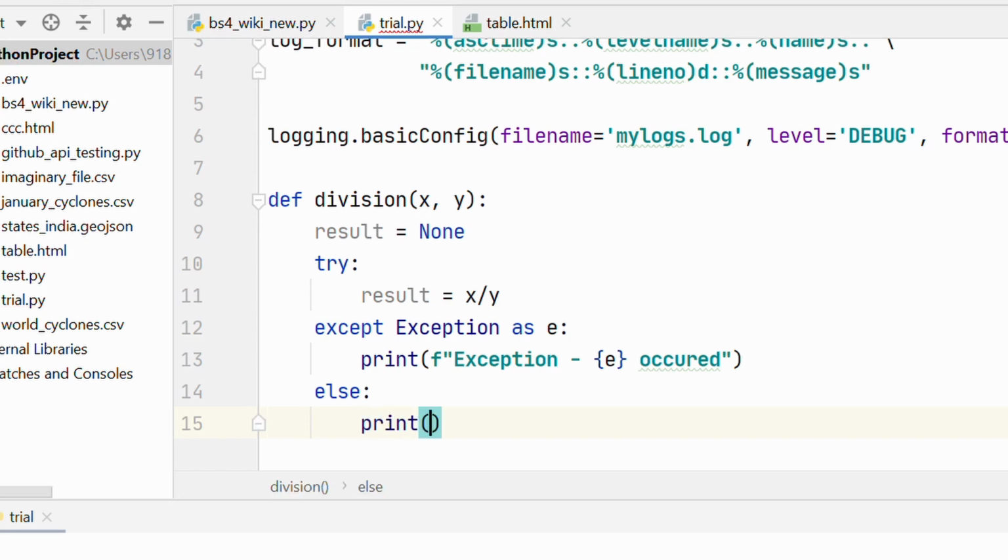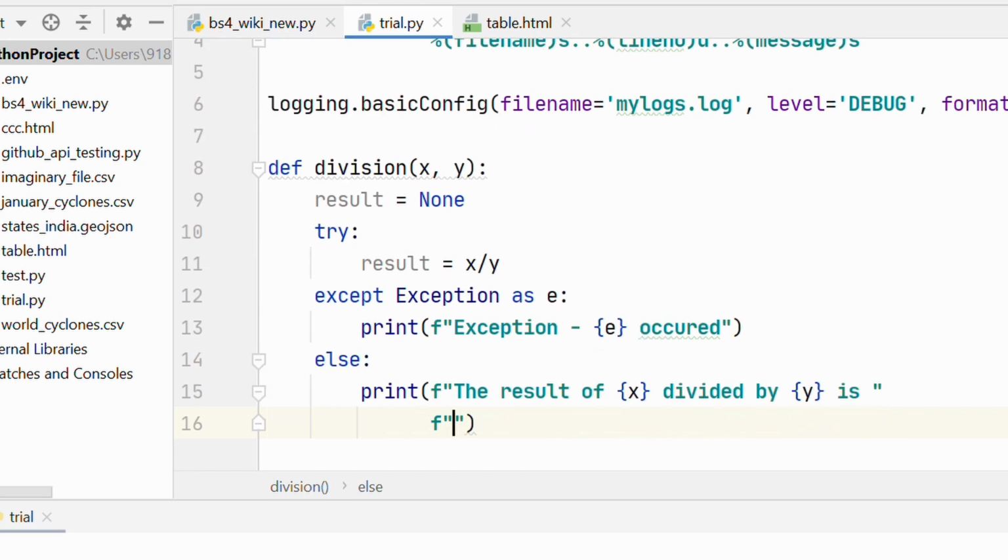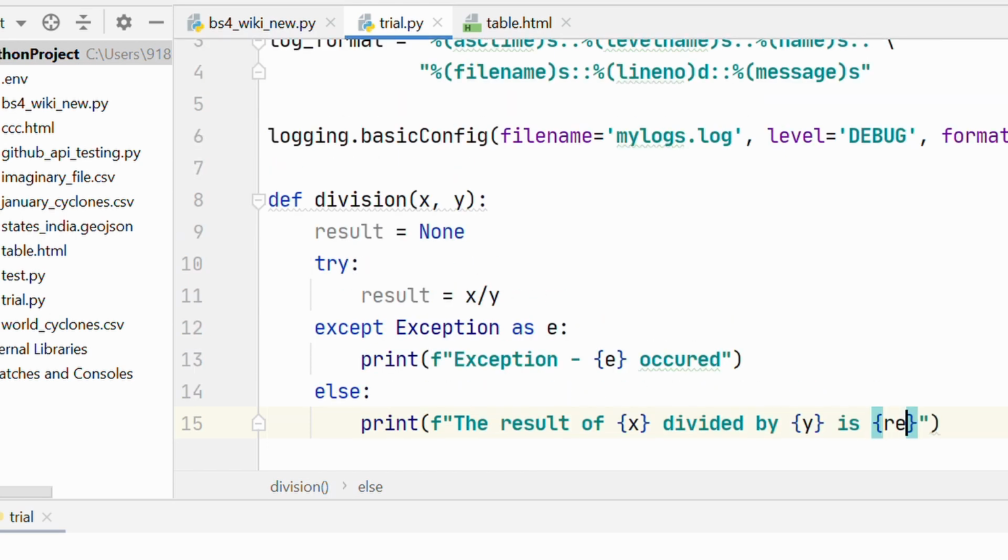Print the result. Again, we'll need an f-string here. So the result of x divided by y is result.